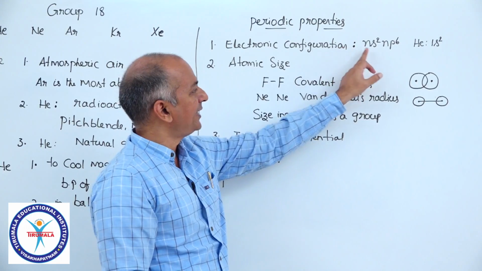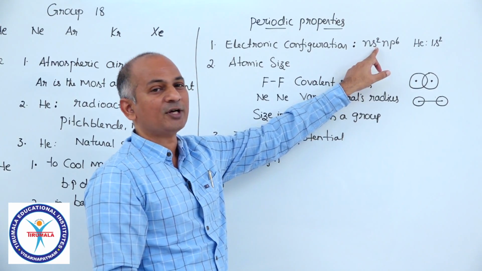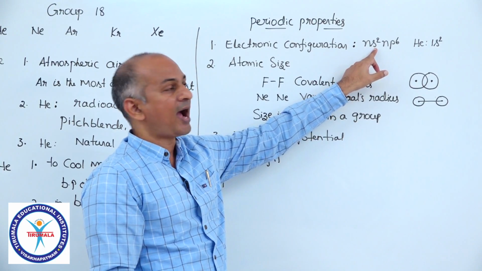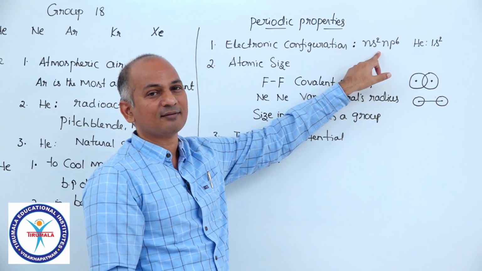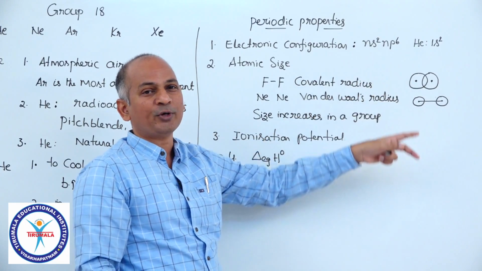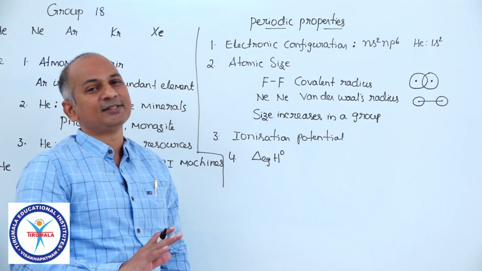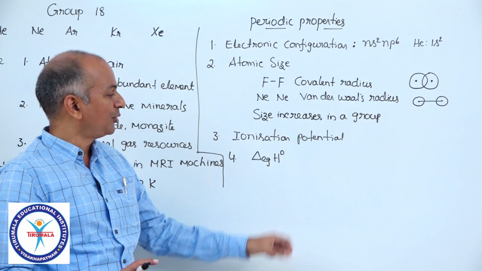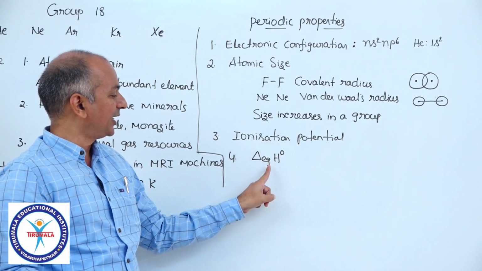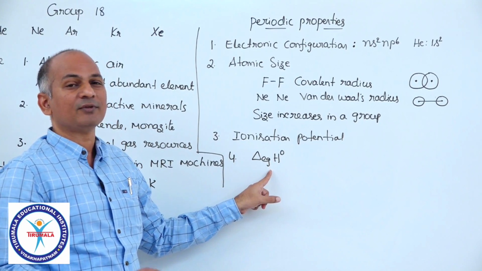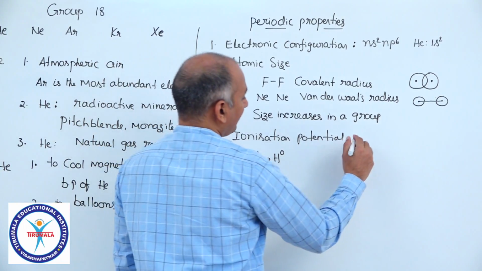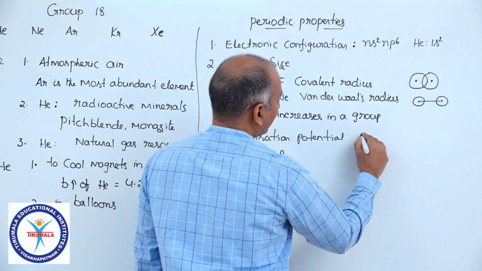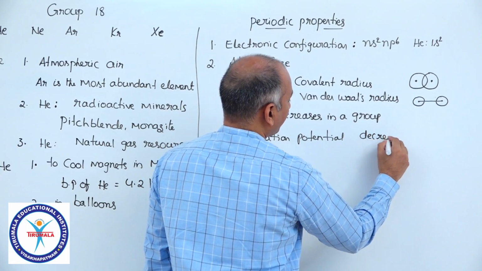Why would this element want to take an electron, and why would it want to donate an electron? It is not necessary. No tendency to donate, no tendency to accept. So, both ionization potential and electron gain enthalpy values of these noble gases are very high. And if you see the group trend, ionization potential decreases down the group.